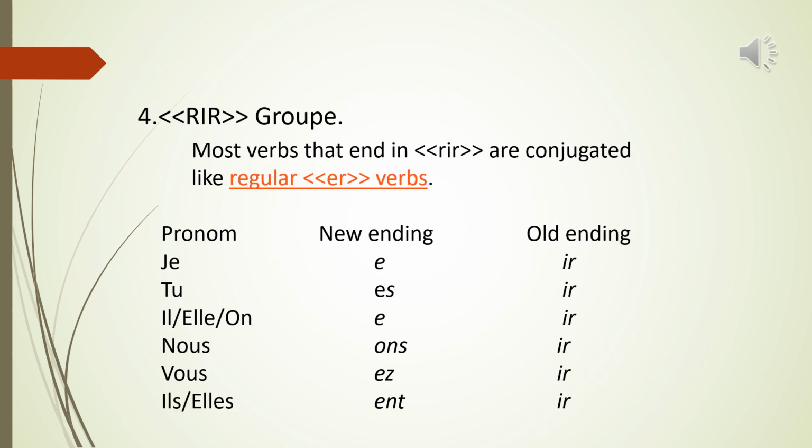Le quatrième groupe, say RIR group. Here, most of the verbs that end in RIR are conjugated like the regular ER group of verbs. In all of the pronouns, we remove IR and the endings are similar to the regular ER group of verbs, that is je E, tu ES, il, elle, on E, nous ONS, vous EZ, ils and elles ENT.